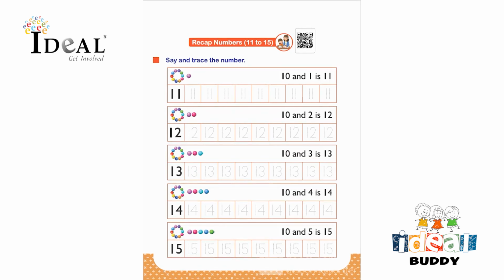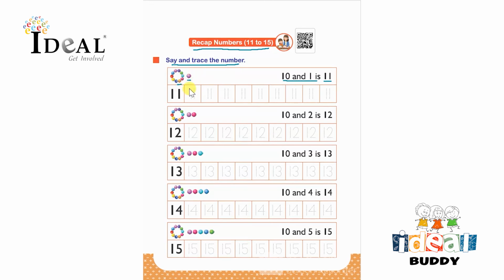Hello everyone. In this page, the child will recap numbers 11 to 15. So here they have to say and trace the number. So here the number is 11. Here it is written 10 and 1 is 11. Also please bring it to the child's notice that here one group of 10 is given. So 10 and 1 is 11 or 10 plus 1 makes 11.